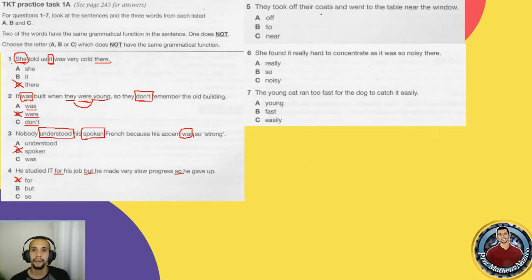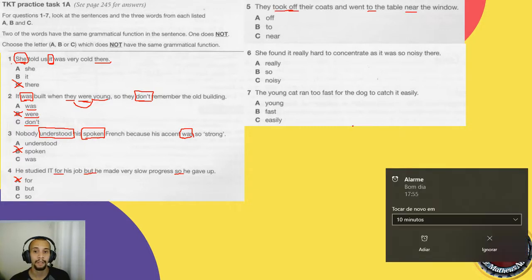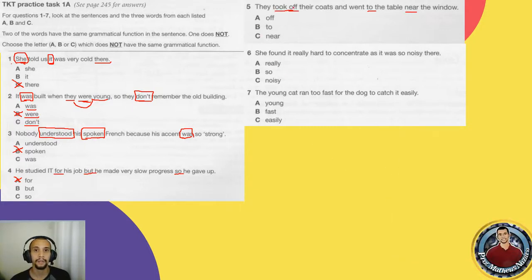They took off their coats and went to the table near the window. So here we have off, to, near. If you take a look at these words in isolation, all of them are prepositions, but here I have, they took off. This is a phrasal verb, so it does not fit.